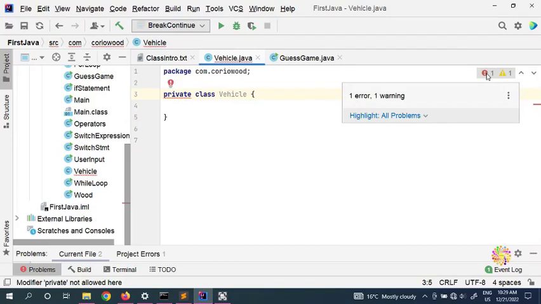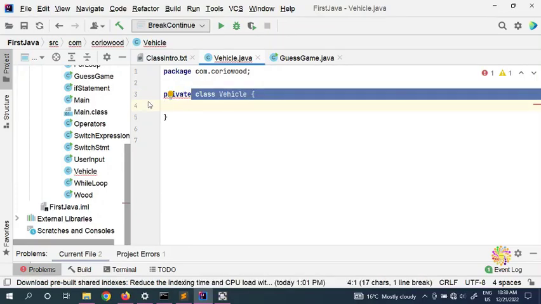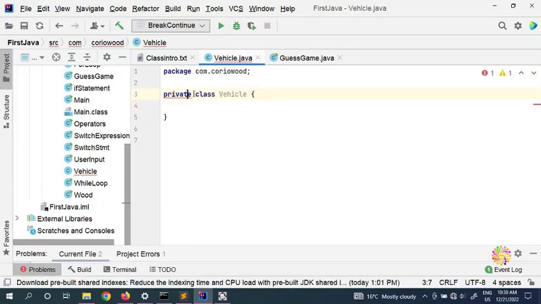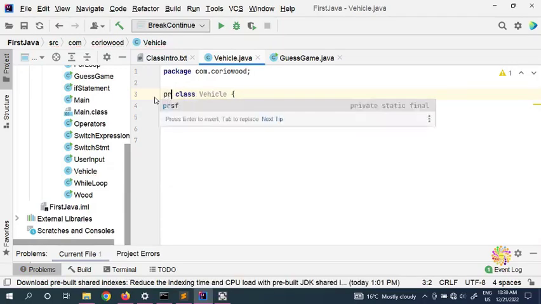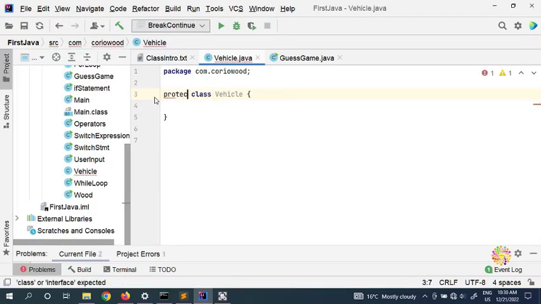Why? Because Java is not going to compile this private class for me. Or if I use protected for my classes, I have a problem again with Java.